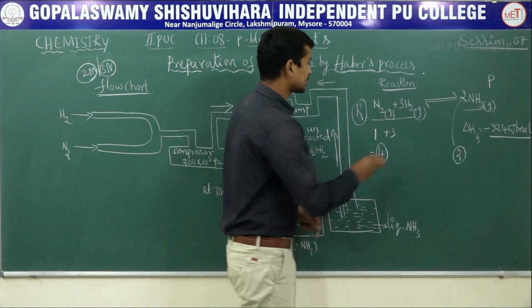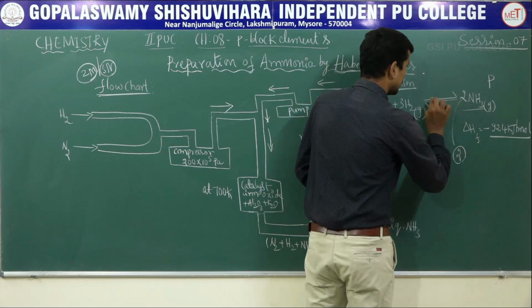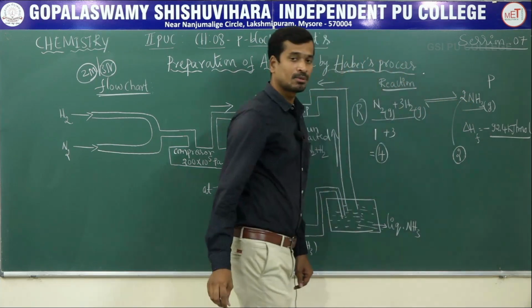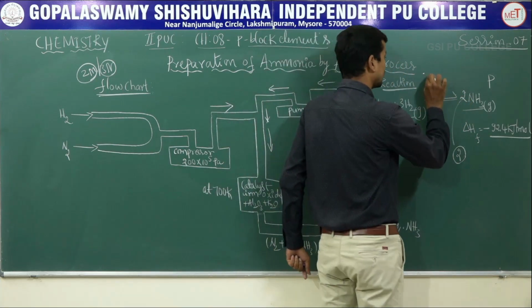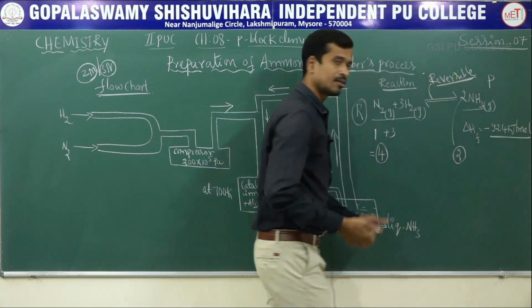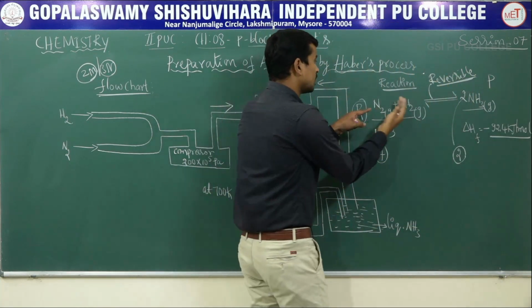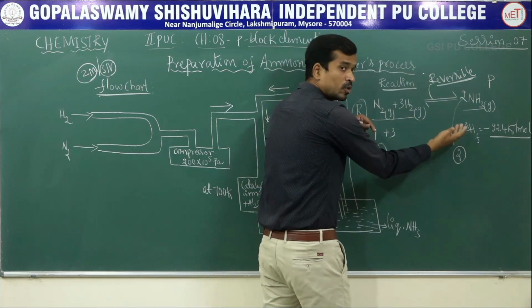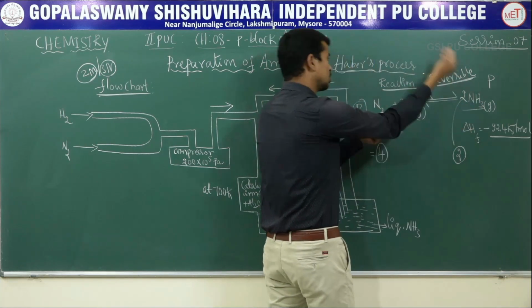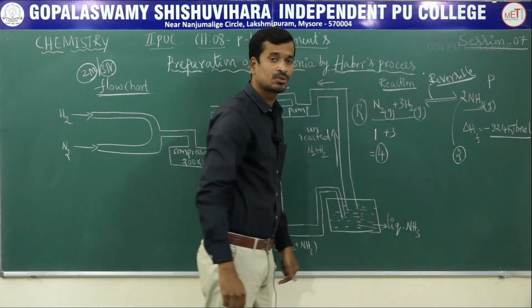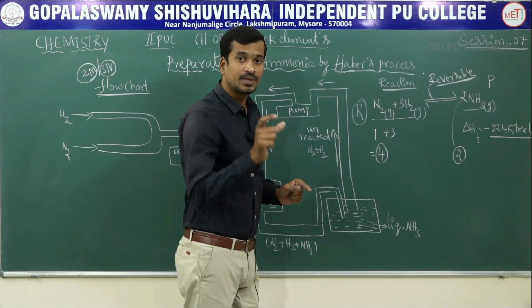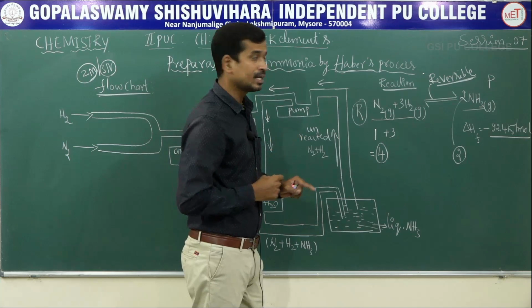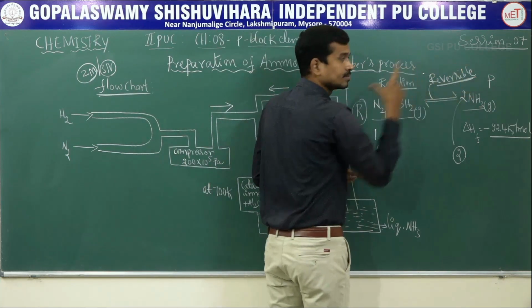Next, let us consider this symbol. This two-sided arrow mark indicates what? It is reversible in nature. Hence, the forward reaction N2 plus 3H2 gives ammonia. This is the rate of formation of ammonia. Hence, 2NH3 gives back N2 plus 3H2. What is that? The rate of decomposition of ammonia. Hence, it is reversible in nature.